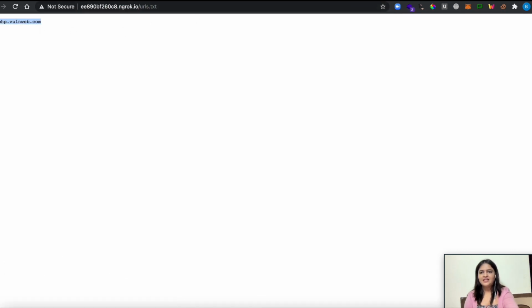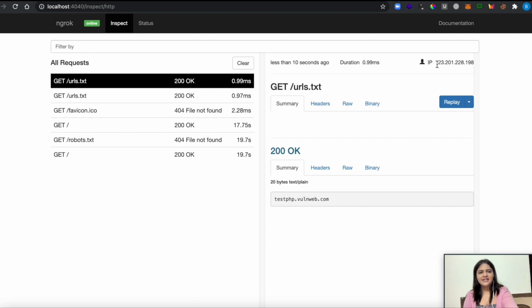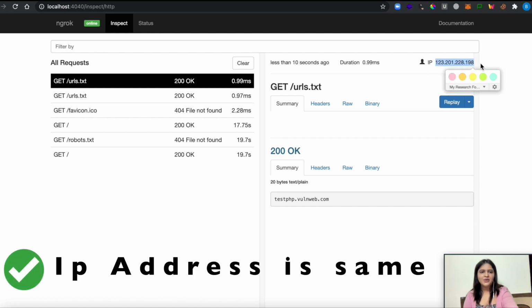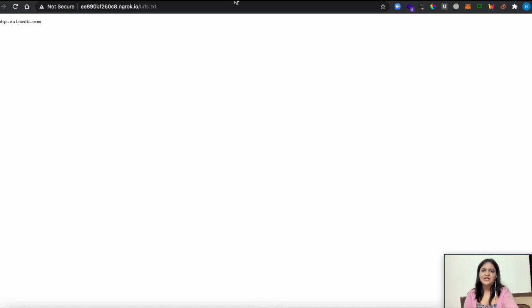So now let's reload it once again. And you can see that again I am getting 200 OK, and the same IP address is again requesting the URLs. I am trying it from a single device, that's why I am getting the same IP address again and again.